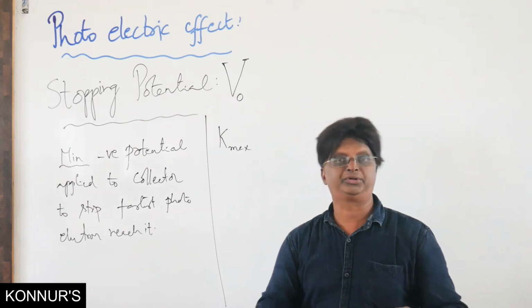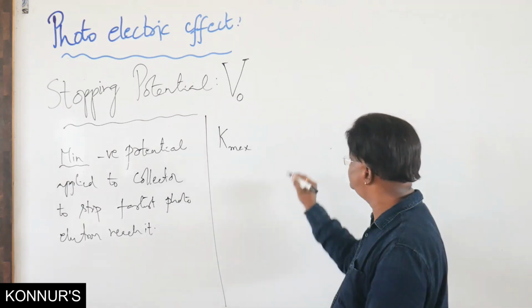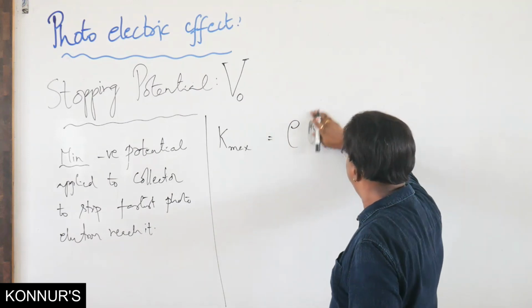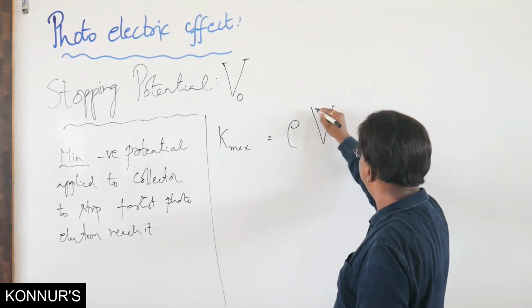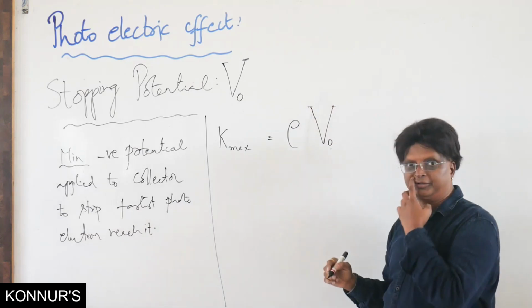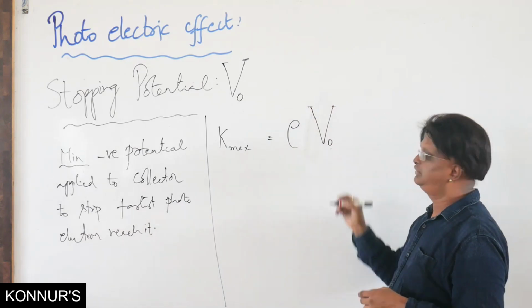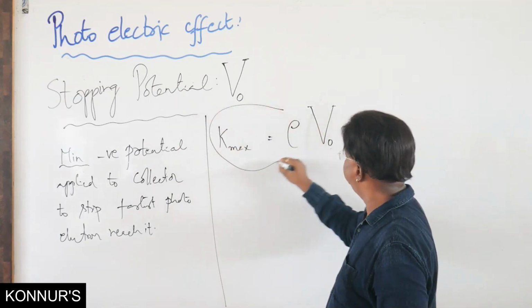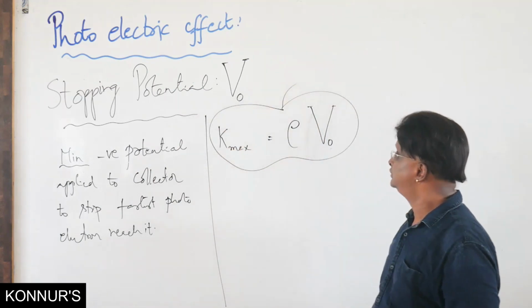Charge times potential difference. Here it is an electron, therefore it is e times V0. This is what is the stopping potential. So maximum kinetic energy is equal to eV0. Very, very important for the problems.